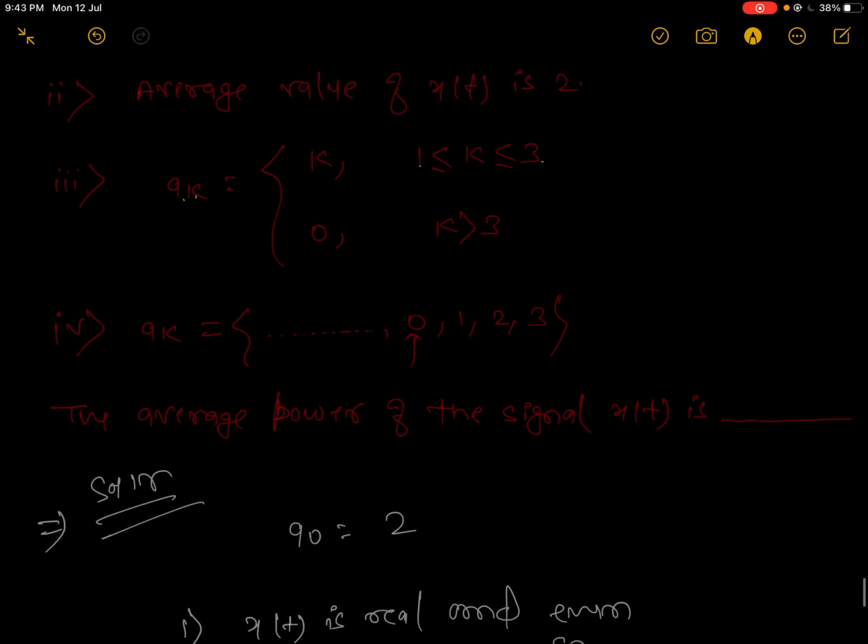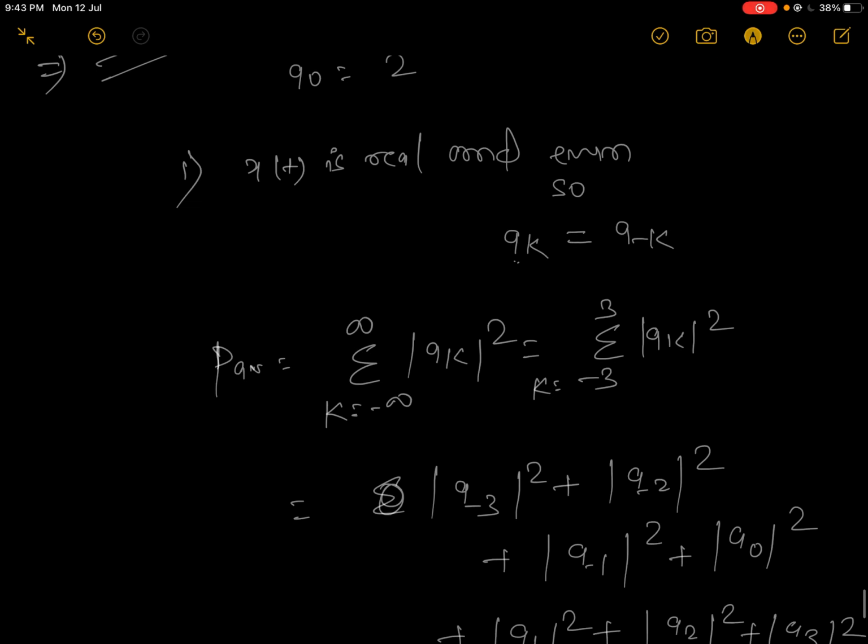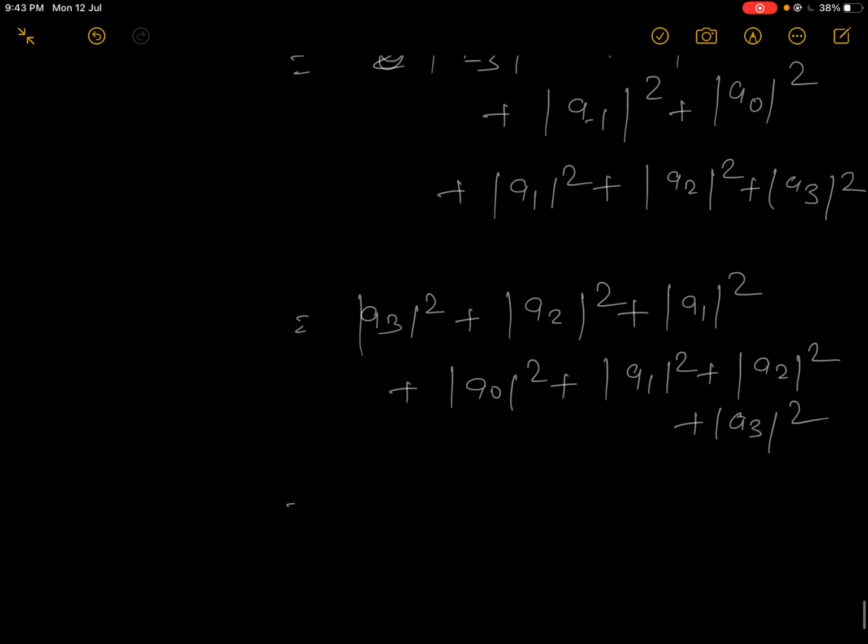Check it. Here ak is equal to k for k from 1 to 3, otherwise 0.